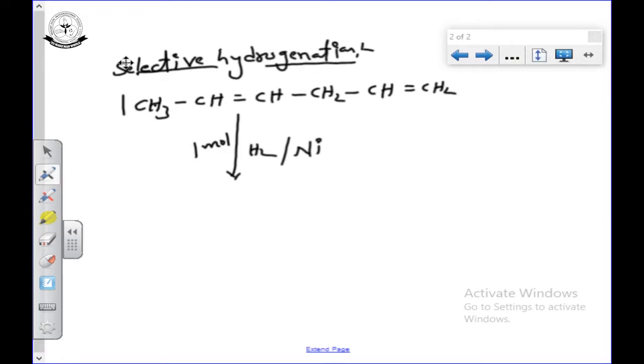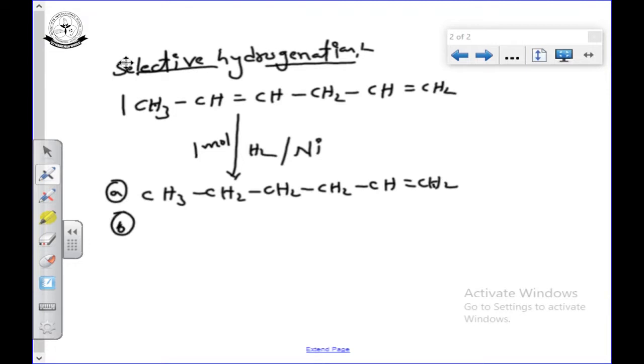If 1 mole of hydrogen first attacks compound A, we get CH3-CH2-CH2-CH2-CH=CH2. And the second one we can get is if the hydrogen attacks the other double bond: the first double bond we keep like this, and only the last one we change, giving CH3-CH=CH-CH2-CH2-CH3.